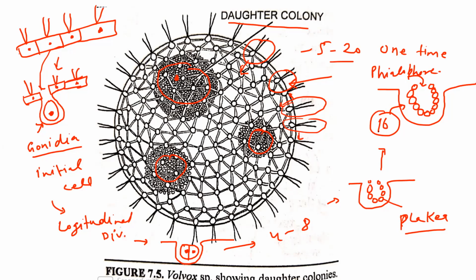After the 16-cell stage, some cytoplasmic pressure is created at the bottom of this U-shaped structure and pushes these cells upward.